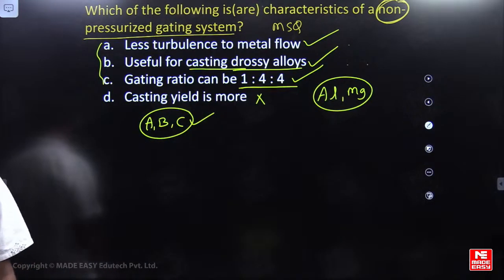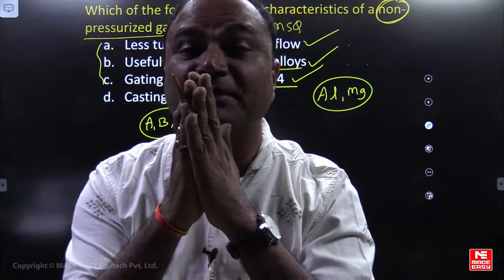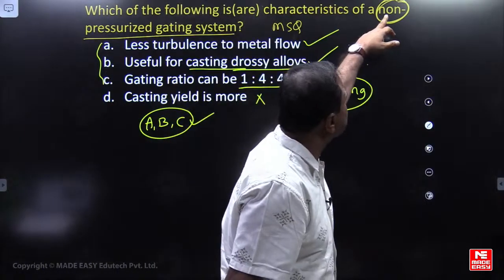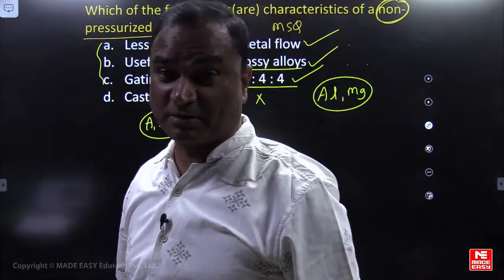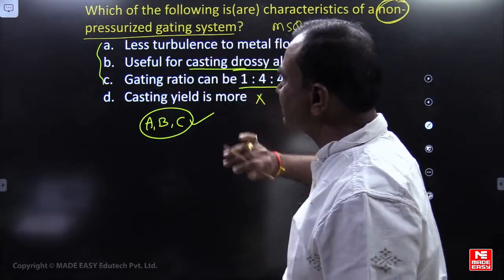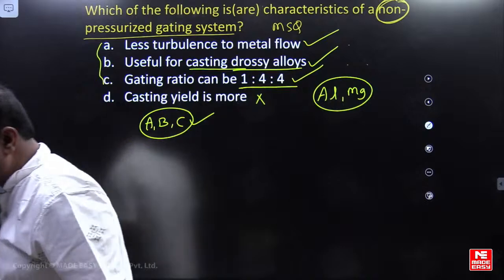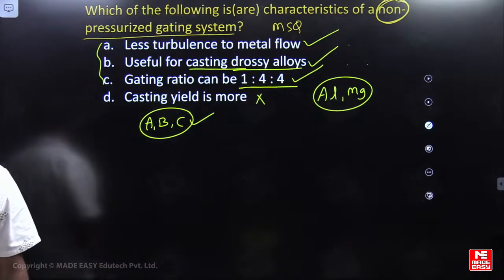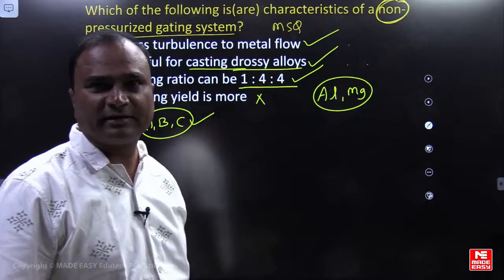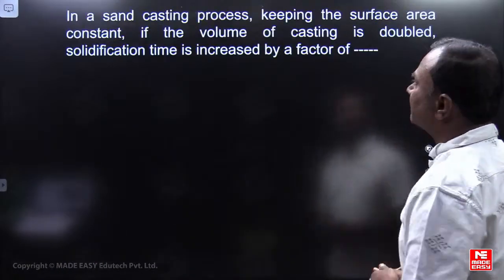Everybody, please note, it is an unpressurized gating system. That I had not seen properly. I was talking of pressurized. Now, it is an unpressurized or non-pressurized gating system. ABC is correct. Yes, very good. All of you, please think. What I had been explaining was the pressurized one. Is it clear?